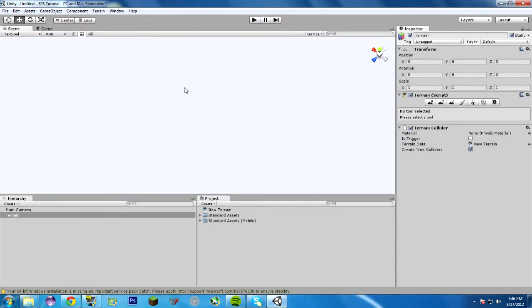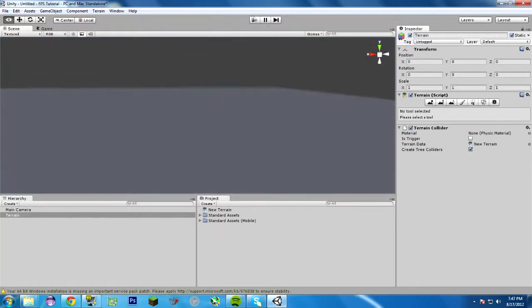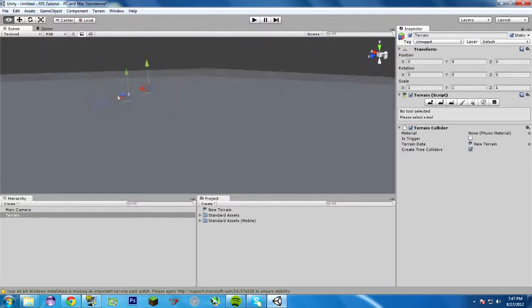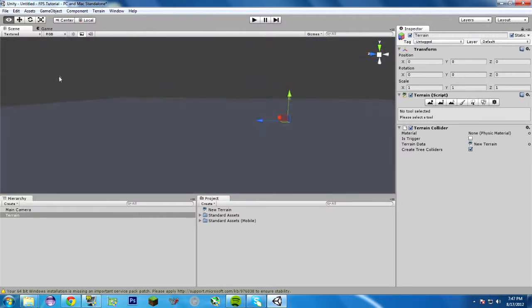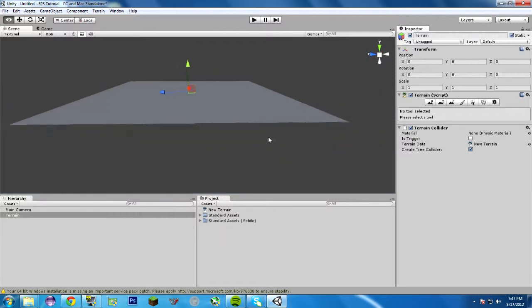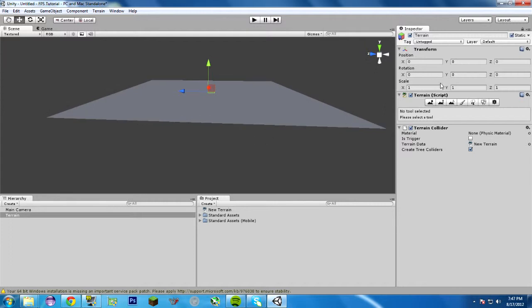Well, a terrain is essentially this little thing that allows you to, and by the way, I'm scrolling around by pressing right-click and moving. Right-click, move, scroll is zoom, scroll out, scroll in, like that. It's basically this giant flat sheet on which you can do a bunch of cool things. So you can edit it, you can change the topography of it, the colors, you can paint on it, whatever. But right now we want lighting.